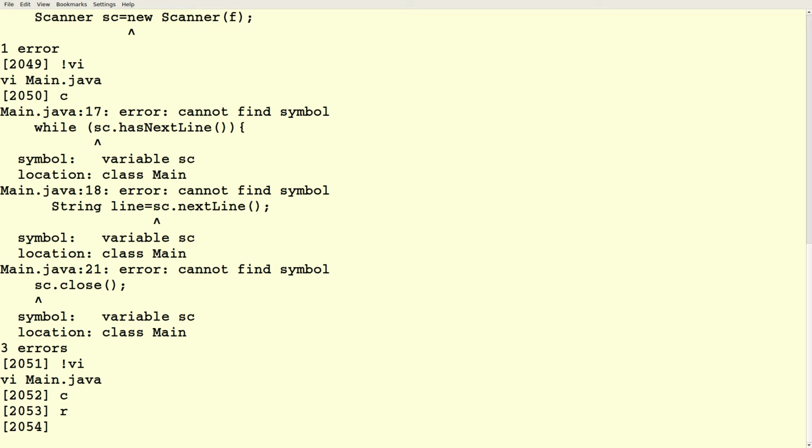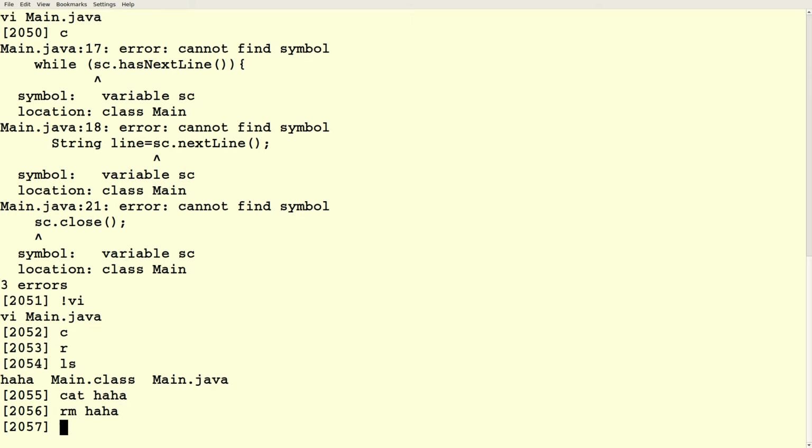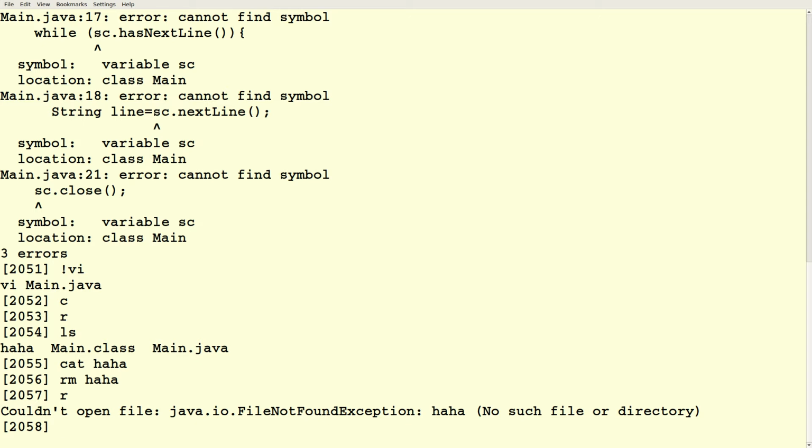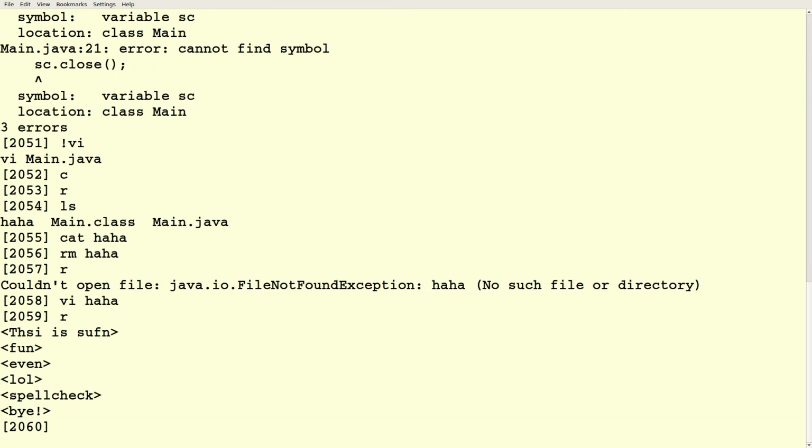So compile it up and run it. And haha is an empty file, so it didn't show me anything. If we remove haha and we run this, then we jump into our catch block, which says couldn't open file, and it shows us the exception message. So if you have stuff in the file, it'll show you the contents of the file.